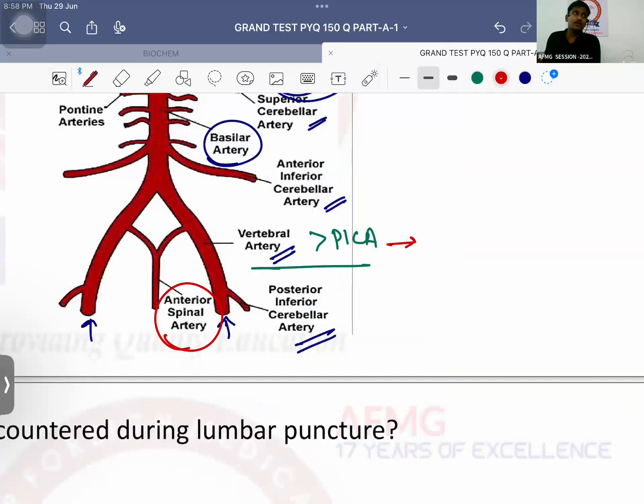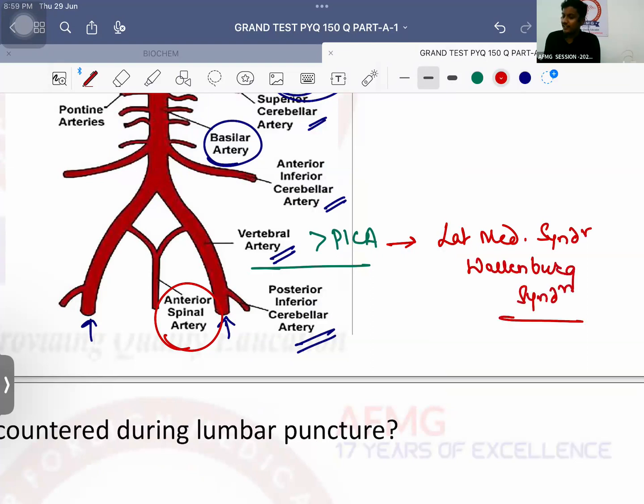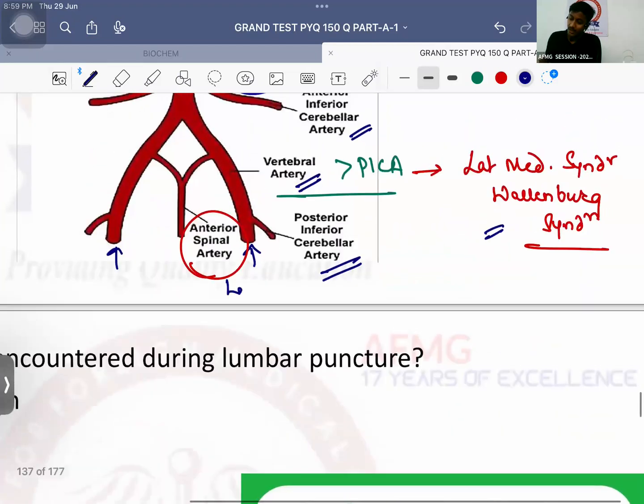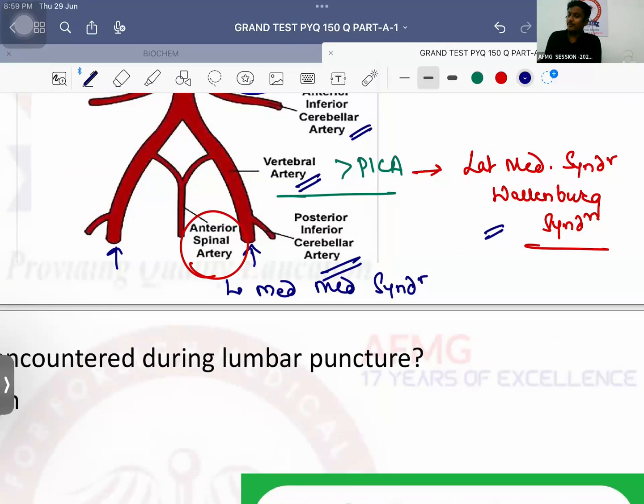If they get blocked, which syndrome? Very good. It causes lateral medullary syndrome, also known as Wallenberg syndrome. There will be multiple cranial nerve palsies, that is 5, 7, 9, 10, 11. Okay, sometimes 12th also. That is the lateral medullary or the Wallenberg syndrome. Anterior spinal artery, guys. It causes medial medullary syndrome. Which cranial nerve palsy? 12th cranial nerve palsy along with contralateral hemiplegia.